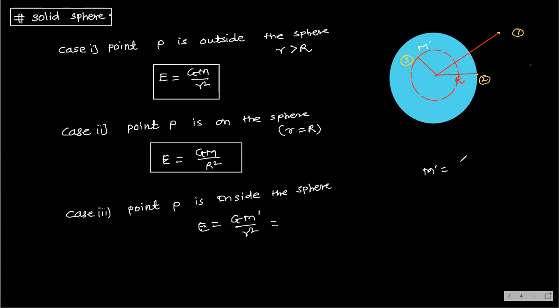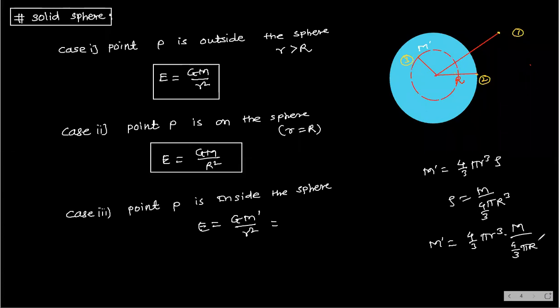Already we have learned M dash is equal to 4 by 3 pi r cube into rho, and rho is equal to capital M by 4 by 3 pi capital R cube.